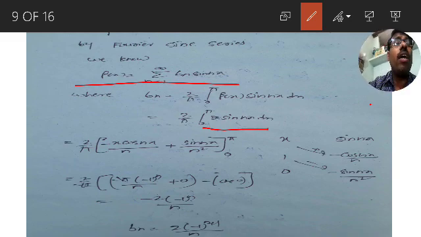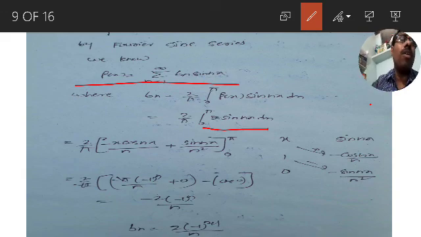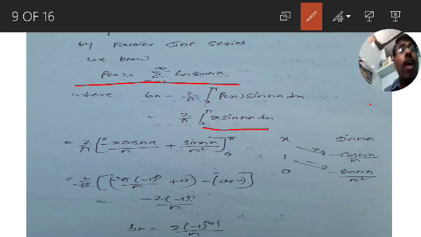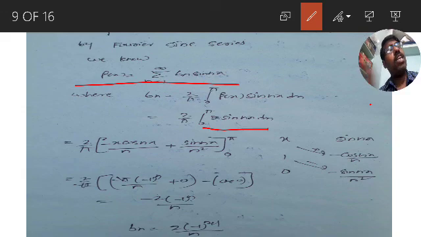x into sin nx. x is an algebraic function. Sin nx is a trigonometric function. So in the ILATE rule, A comes first, that is algebraic function first, and T comes later, that is trigonometric function second. So what is our first function? x, algebraic function. What is our second function? Sin nx, trigonometric function. For the first function we have to find derivatives, and for the second function we need to find integrals.